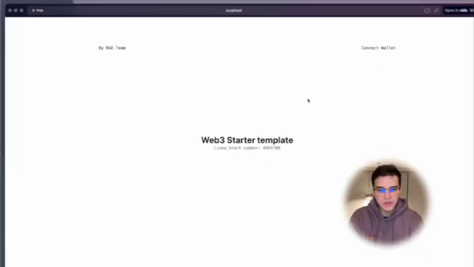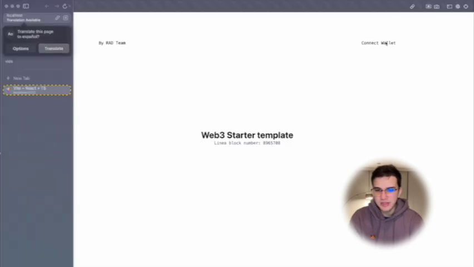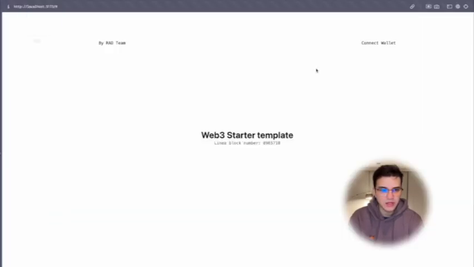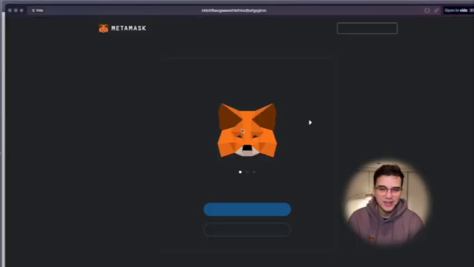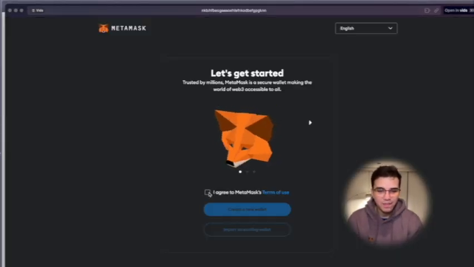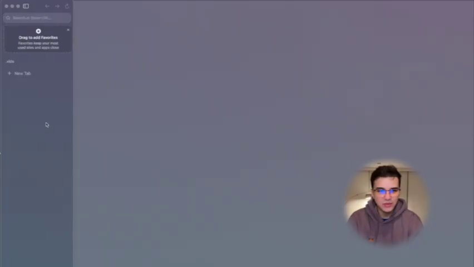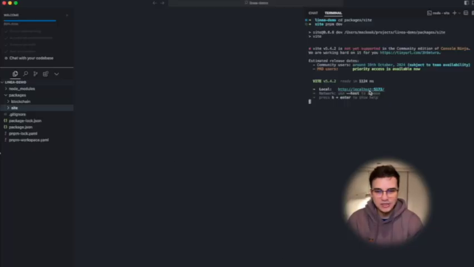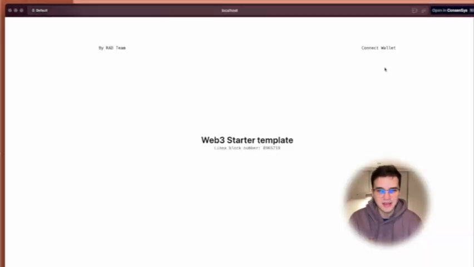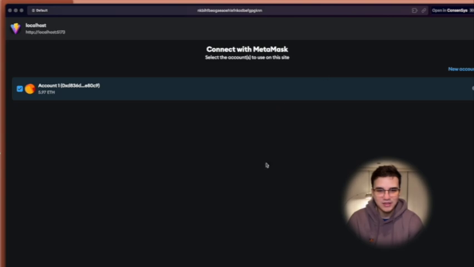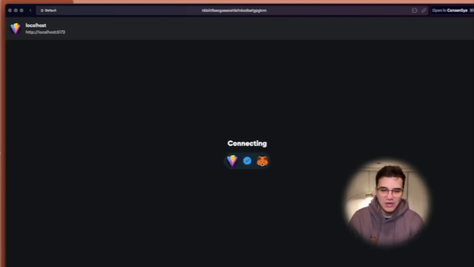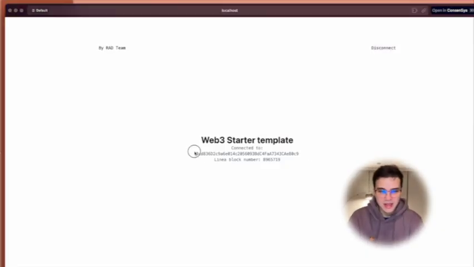So if you see, we have a template, pretty basic. We have a connect wallet button right here. This is asking me to translate, but I don't want it. Okay, this is because I am in the wrong space, I guess. Let me just try it again. Connect wallet. Yes. So now I can connect my wallet, and here it is.